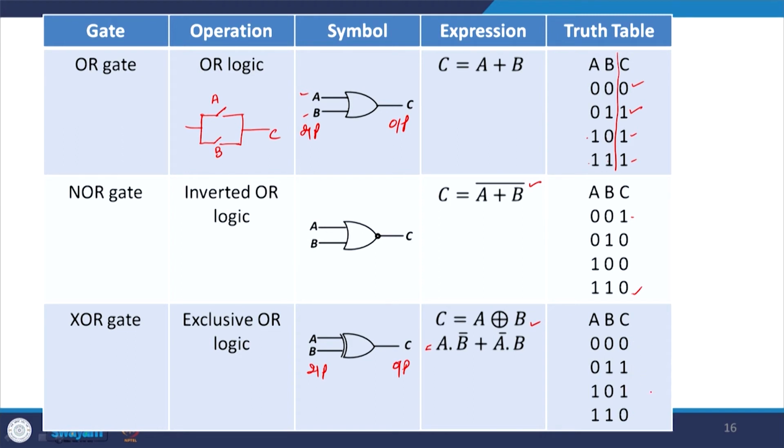So, here basically if both inputs are 0, then output is 0, and if both inputs are 1, then also output is 0. Sorry, if either of the inputs is 1, then you have the 1 over here.